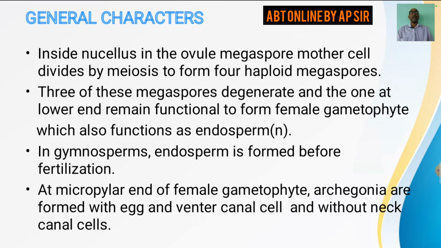At the micropylar end of the female gametophyte, that is the upper end, the apical end, the archegonia are formed with egg and venter canal cell and without neck canal cells. Here archegonia are found. Where are they located? They are located at the micropylar end of the female gametophyte. Micropylar end means the upper end, the lower part is the chalazal end. So at the micropylar end archegonia are present, and these archegonia are without neck canal cells. Then what are the structures found inside the archegonia? They are with egg and venter canal cells. Got it?